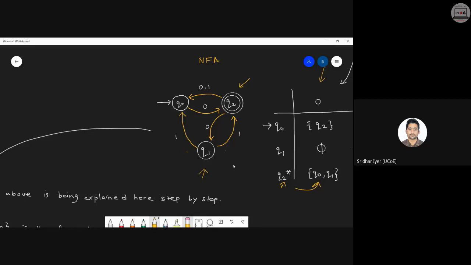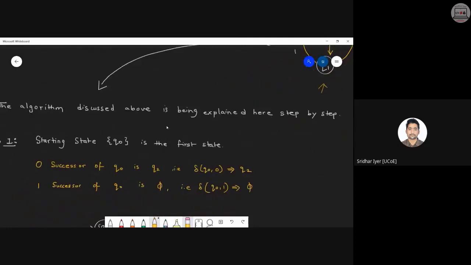Don't worry. Whenever you see the final result, you will see that wow, it is very huge as compared to this NFA. It is going to happen like that only, because as we saw, if an NFA has three states, at the end you will get a maximum of eight states. So it is quite possible that initially you have a three-state machine, but at the end you might have a machine with eight states. So don't worry at all. We are simply converting an NFA into a DFA. That's it. Okay, so let's now move ahead step by step.